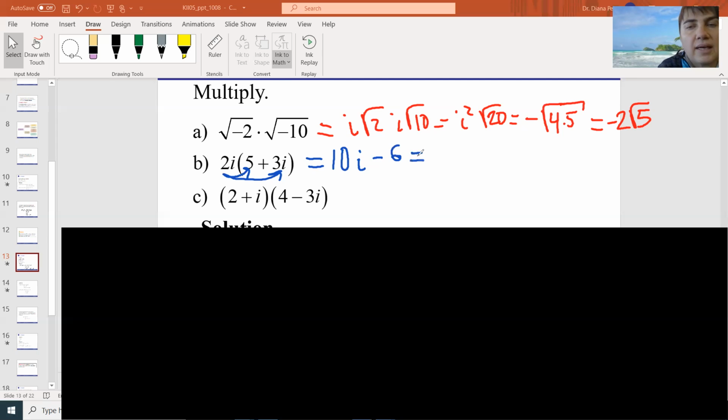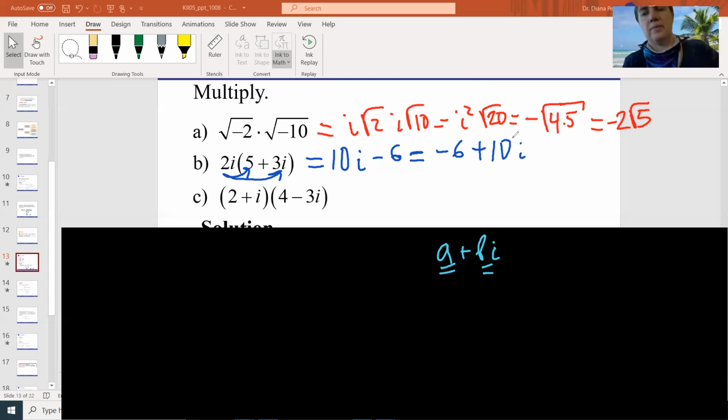Many times when they ask you to write the problem in the form A plus Bi, they want you to put the real part first and the imaginary second. They didn't ask you here, but they'll ask you later. So just make it minus 6 plus 10i. Real part first, the imaginary next.